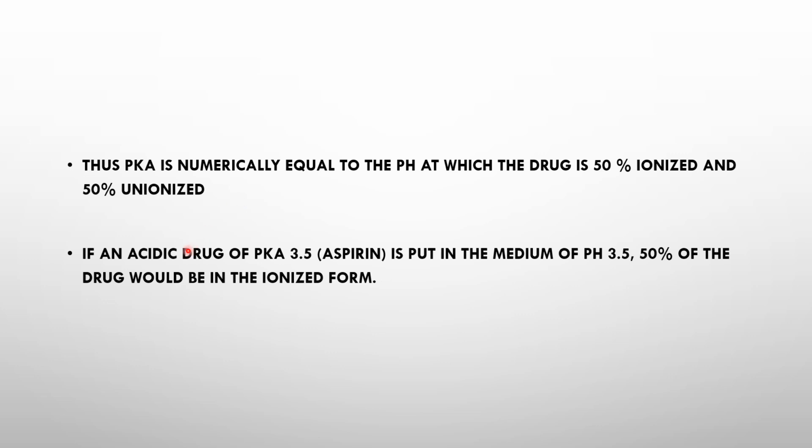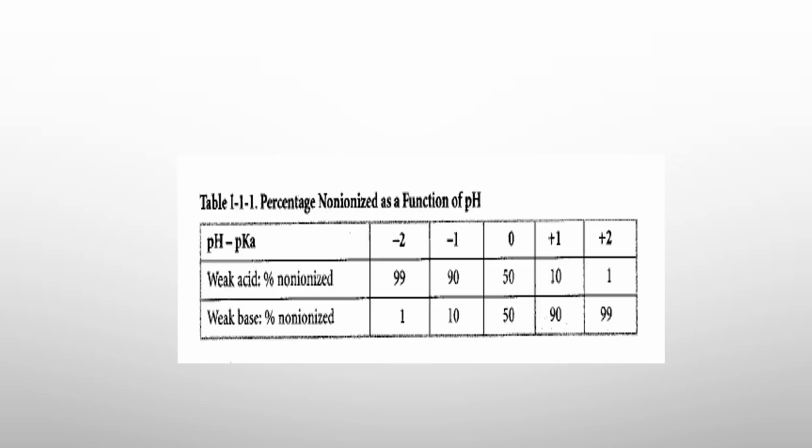So there is the question: if an acidic drug of pKa 3.5 is put in a medium of pH 3.5, so the same value of pH and pKa, what form of the drug would be in the ionized form? Ionized form means it is in the non-lipid soluble form because it is charged. So what would be the answer? 50% is going to be ionized and 50% would be non-ionized.